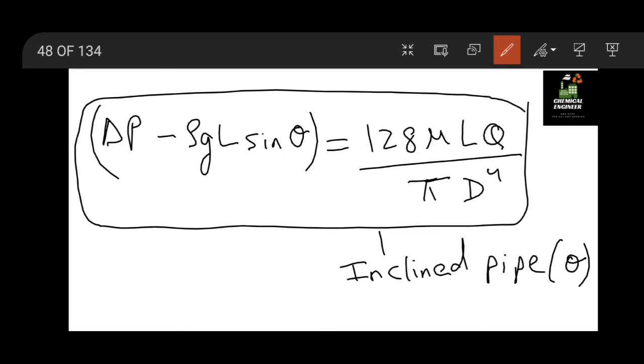Similarly, for turbulent flow we don't have such a relation, but we have the Moody chart as well as the von Karman equation. GATE doesn't ask any question on those, so I am not going to cover those equations in this video.